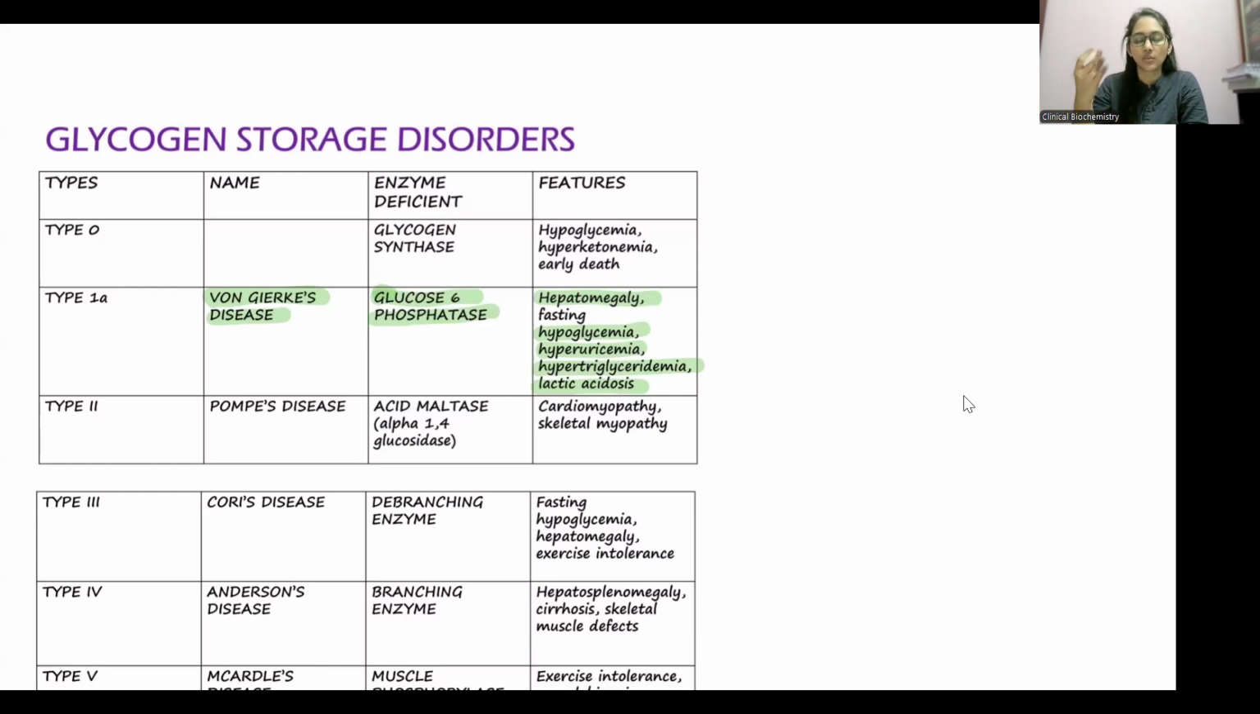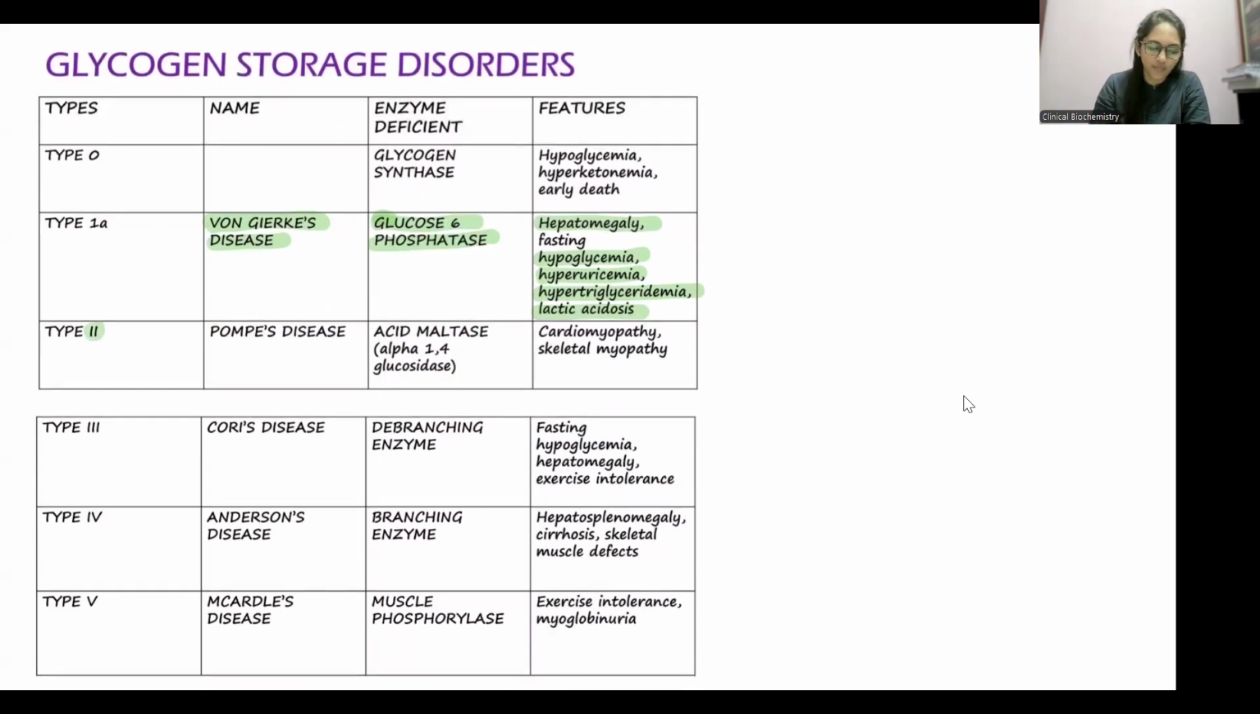Why is there hyperuricemia? All of the glucose 6 phosphate will be channeled to the pentose phosphate pathway, or the hexose monophosphate shunt pathway. Mainly, ribose 5 phosphate gets activated, so more of it will be produced, so more purine synthesis, so more purine breakdown, which leads to hyperuricemia. Likewise, hypertriglyceridemia and lactic acidosis, because the other pathways are getting activated, which leads to more pyruvate and more lactic acidosis. All right, so this is how you learn von Gierke's disease.